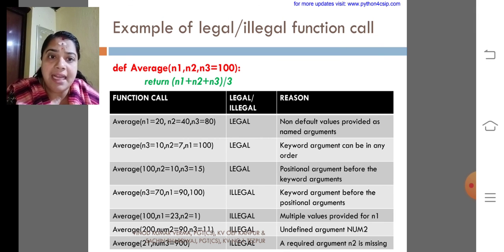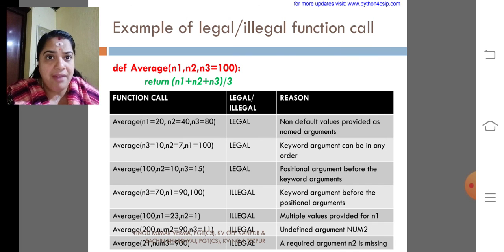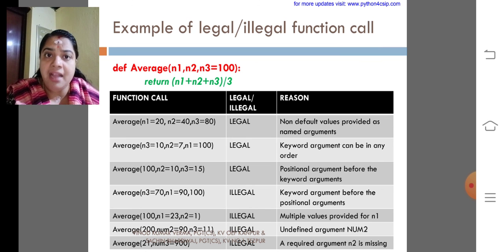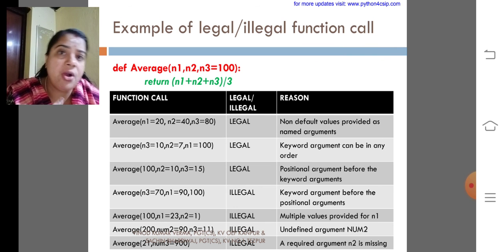The next one, average(21, num3=100). Illegal. A required argument is missing here. We have to give n3 instead of num3, and that is one of the errors. And the required argument n2 is not given either. A required argument n2 is missing. My dear children, please be aware of legal and illegal function calls while applying positional, default and keyword arguments in a function call. Thank you.